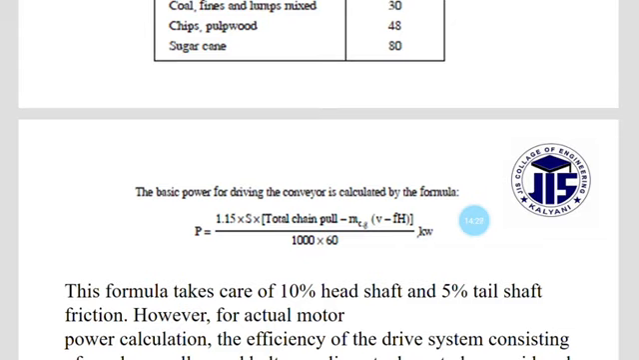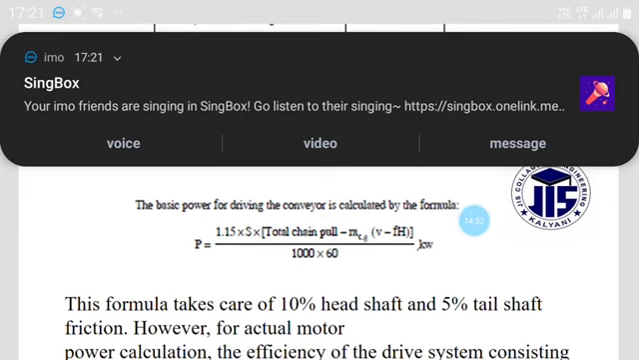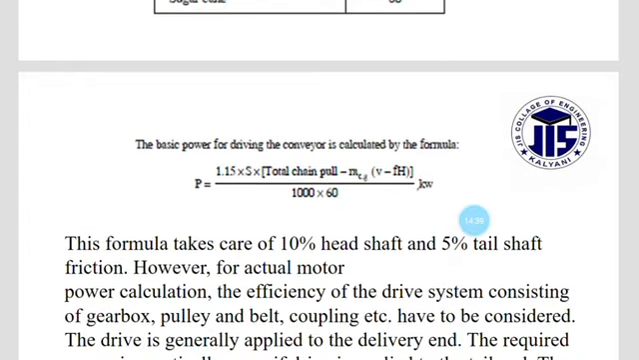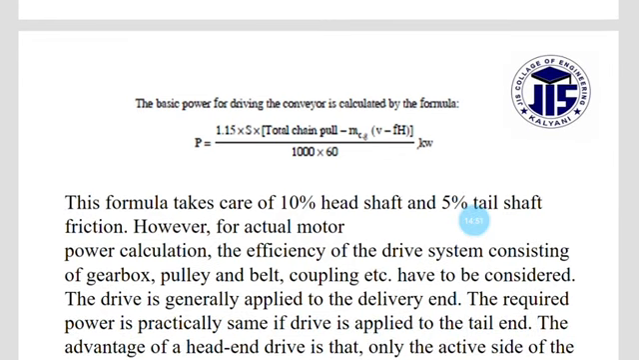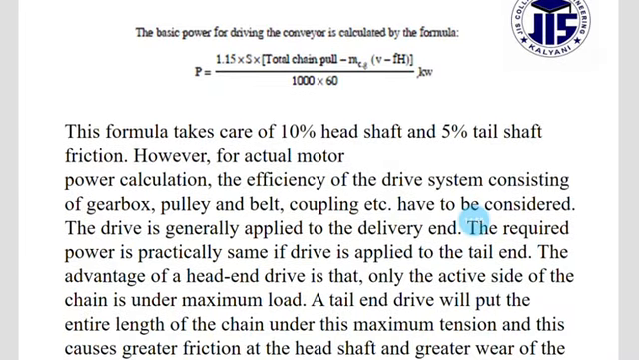The basic power for driving the conveyor is calculated by the formula P equals 1.15 times S times the total chain pull minus MCG, into the bracket V minus FS, and the third bracket, all divided by 60,000, in kilowatts. This formula takes care of the 10% head shaft and 5% tail shaft frictions.